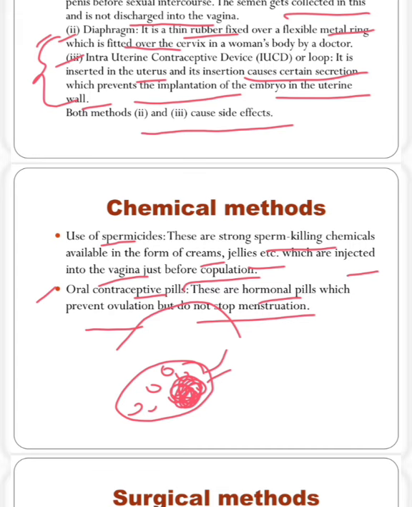So this process is known as ovulation, as I had told. By taking oral contraceptive pills, these hormonal pills, this will break the ovulation process, but menstruation will not be stopped. Menstruation will be going on as usual. Okay, so these two are the chemical methods, because we are taking some medicines or steroids or some chemical things to do the birth control.